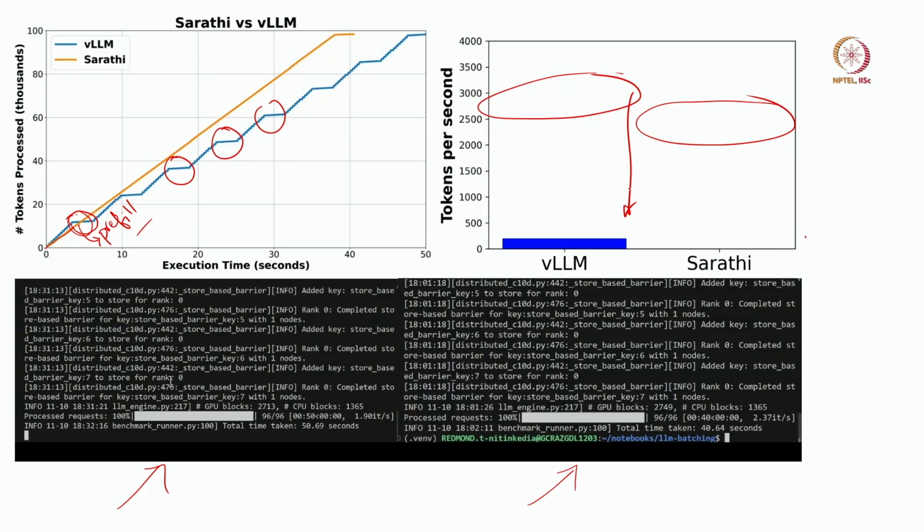At the end of the day, you can see that the entire batch finishes here, maybe at the 38 second mark, but with vLLM it finishes at the 50 second mark, or maybe 40 versus 50. So, it is like 25%, or maybe not 25, 20% improvement in latency, which is huge, correct.